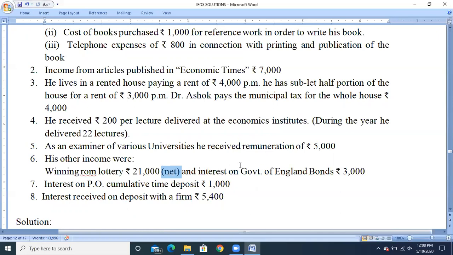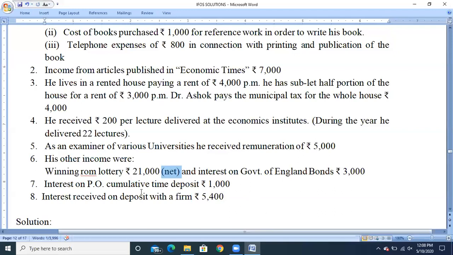So they have clearly mentioned that it's a less tax-free securities, because they have not given the word tax-free. So it is assumed that it's a less tax securities, and it has been issued by the government. So the entire amount will be taxed. No gross up will be done because tax has not been deducted. So 3,000 will be taxable under the head income from other sources.